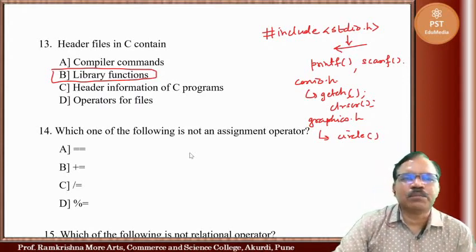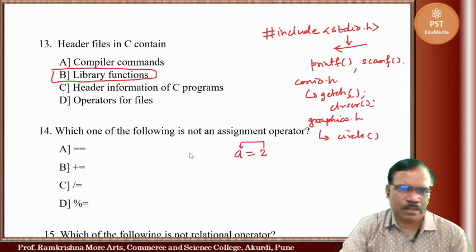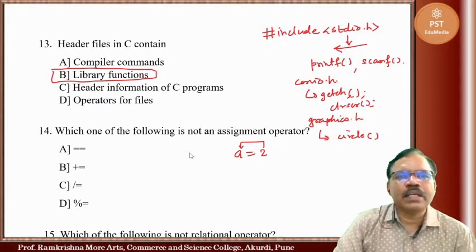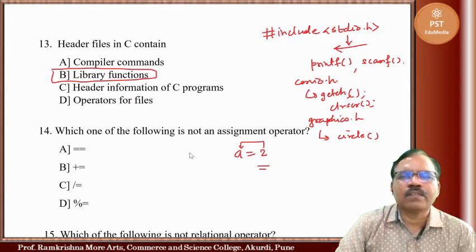Suppose we write a equal to 2, the value 2 is assigned to variable a. Here we have a number of assignment operators: equal, plus equal, minus equal, star equal, percent equal.